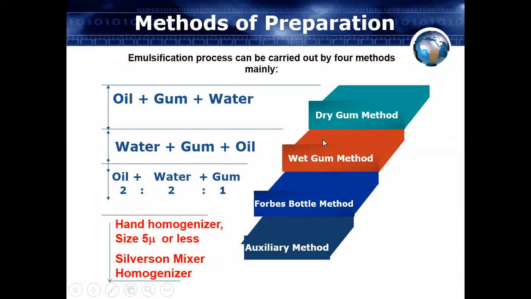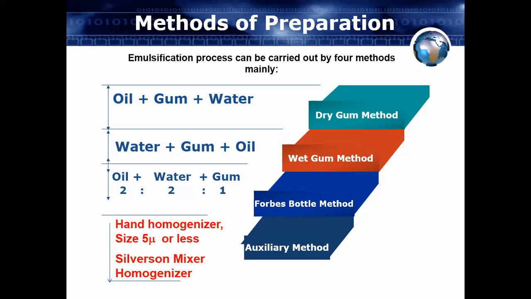Now, what are the methods by which we can prepare your emulsion? Emulsion can be prepared by using three methods, and by using instruments we can also prepare emulsion in large scale industries. For the preparation of emulsion, first of all we require oil plus water, and to make it a stable emulsion, we have to add the emulsifying agent.